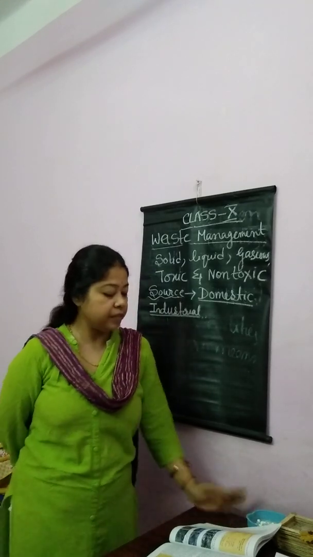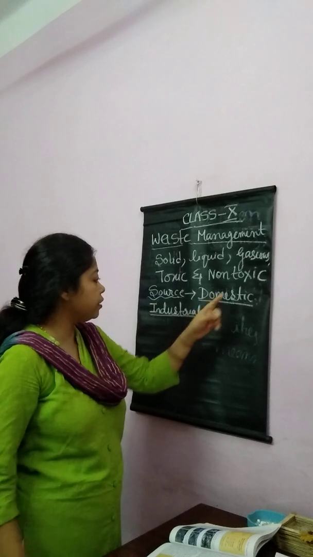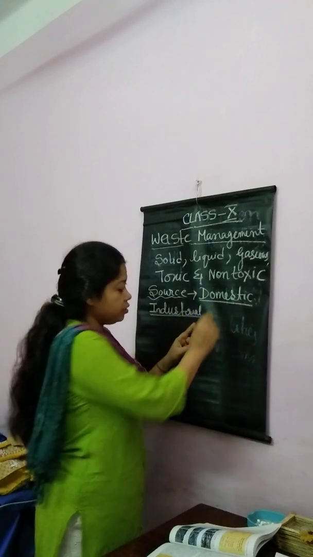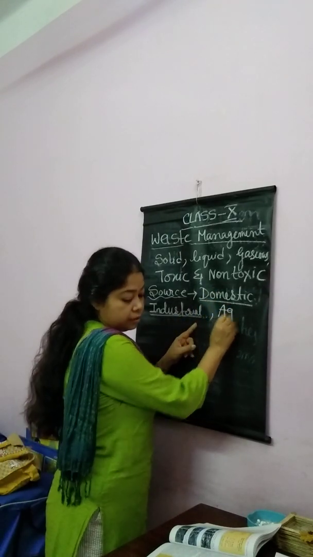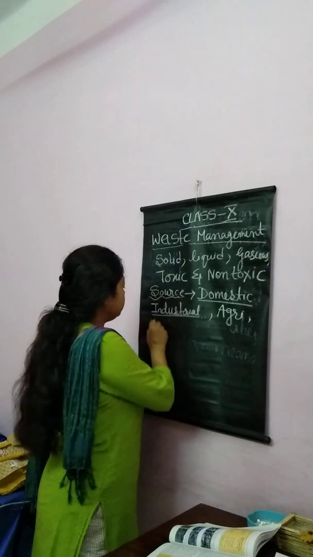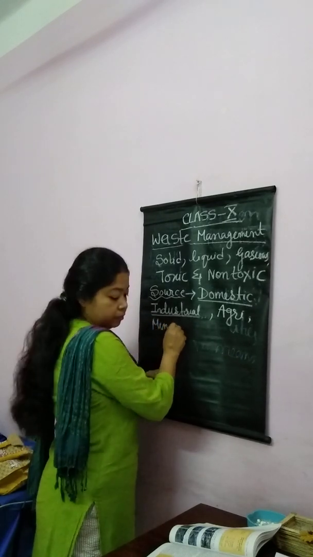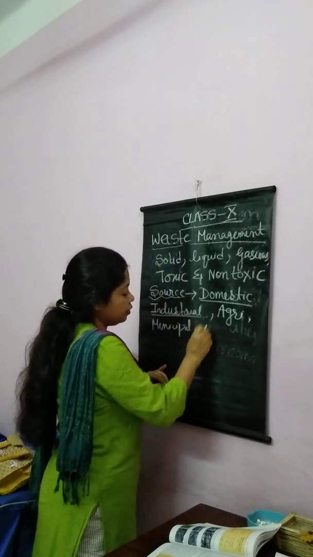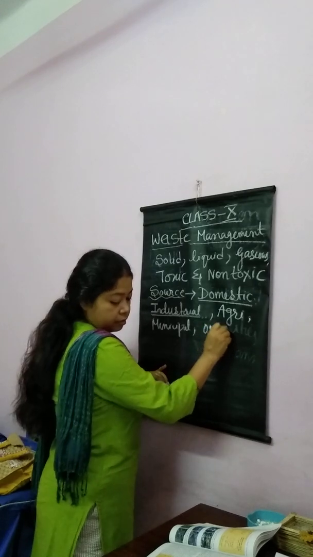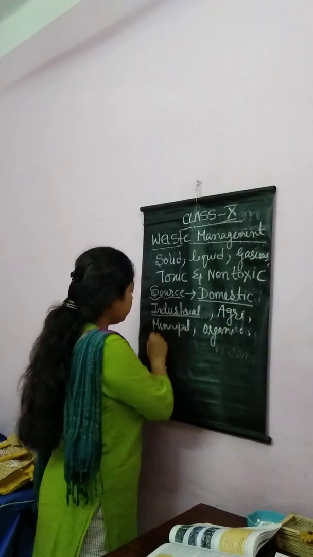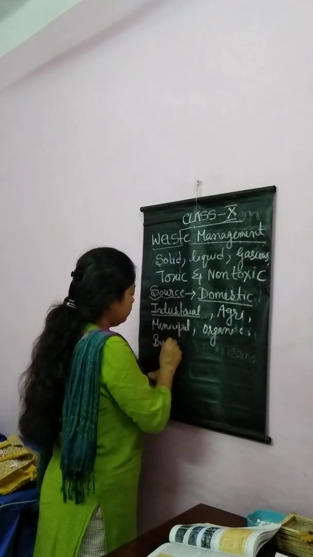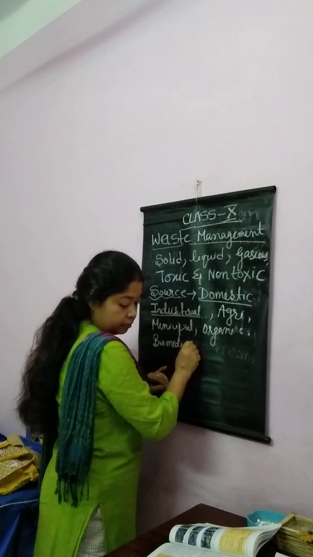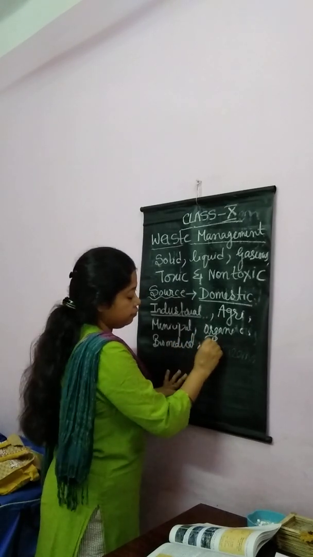Okay, so from this part, what will you read? The names of the parts: domestic, industrial, agricultural, municipal, organic, biomedical, radioactive.